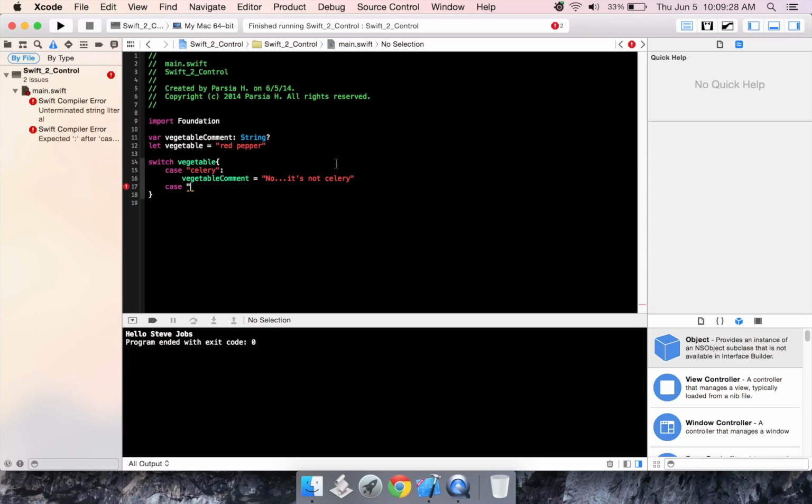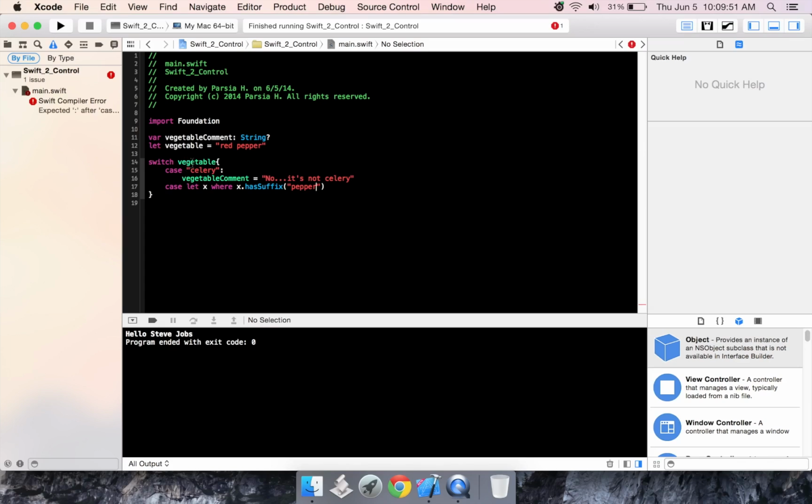We're going to go to case where we let x, where x has the suffix pepper. Now, we created a constant x, where x has the suffix pepper. What is this doing? We're creating a variable.